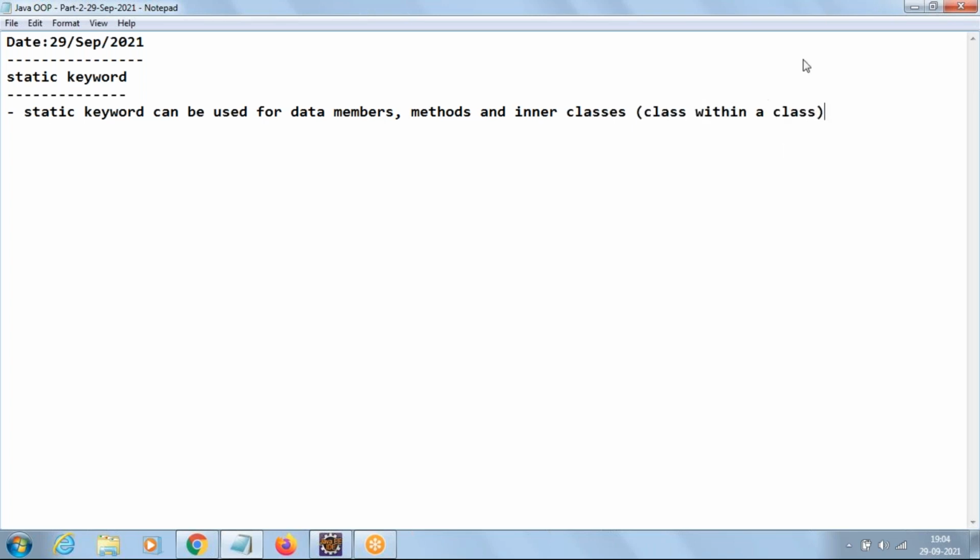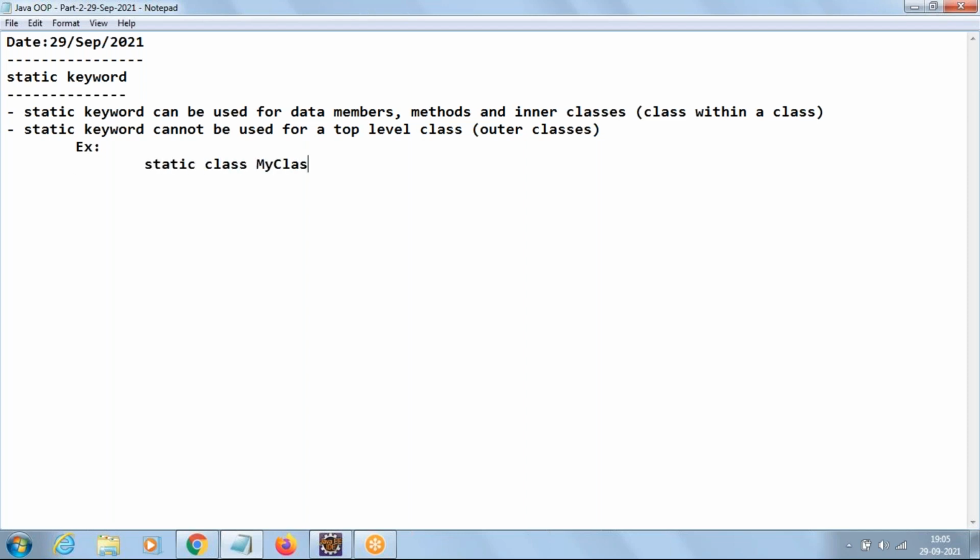A class within a class is called what? Inner class. The static keyword cannot be used for a top level class. The meaning of top level class is outer classes. Up to now, whatever classes we have created are all outer classes only, which we call top level classes. If I use the static keyword for a class like MyClass, this will go with an error. So for a class we cannot use static, but for inner classes we can.